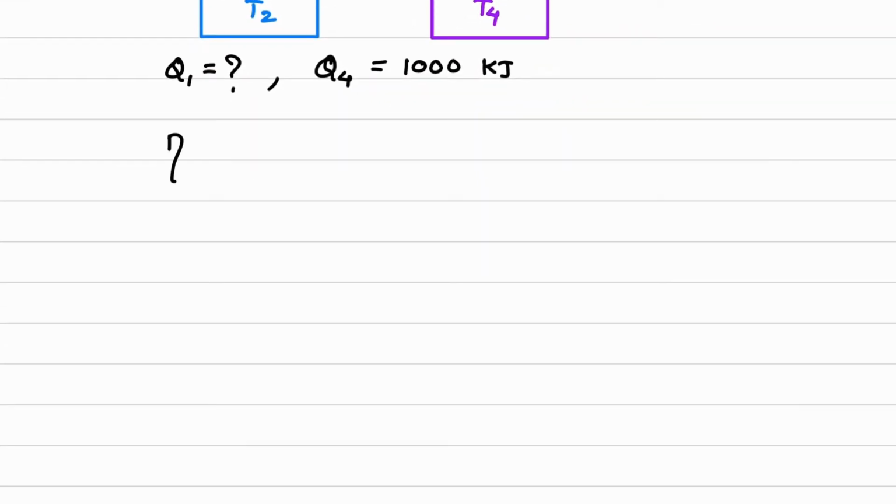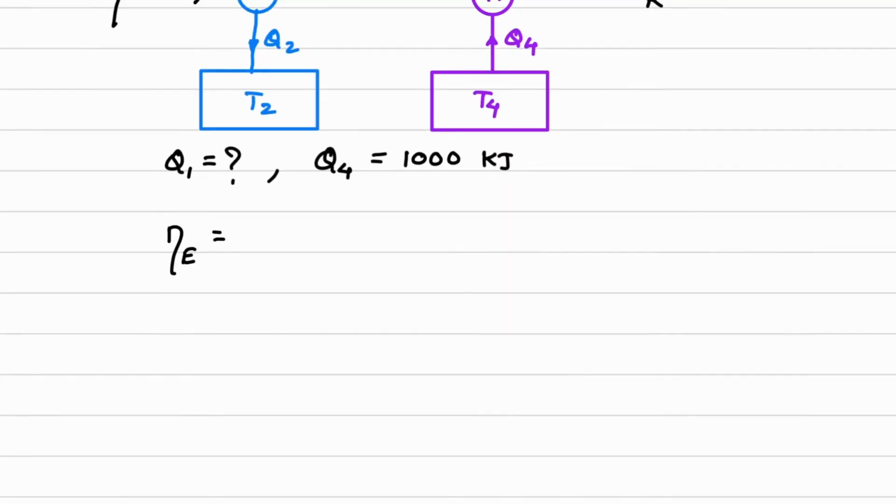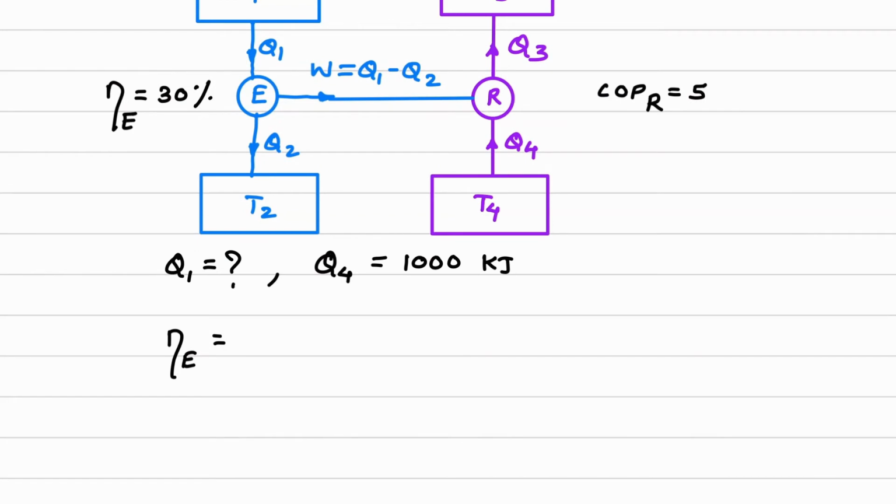So efficiency of engine, with subscript E, is work output upon heat supplied. So this will be W upon Q1. Now this W can be written as Q1 minus Q2, upon Q1 in the denominator.